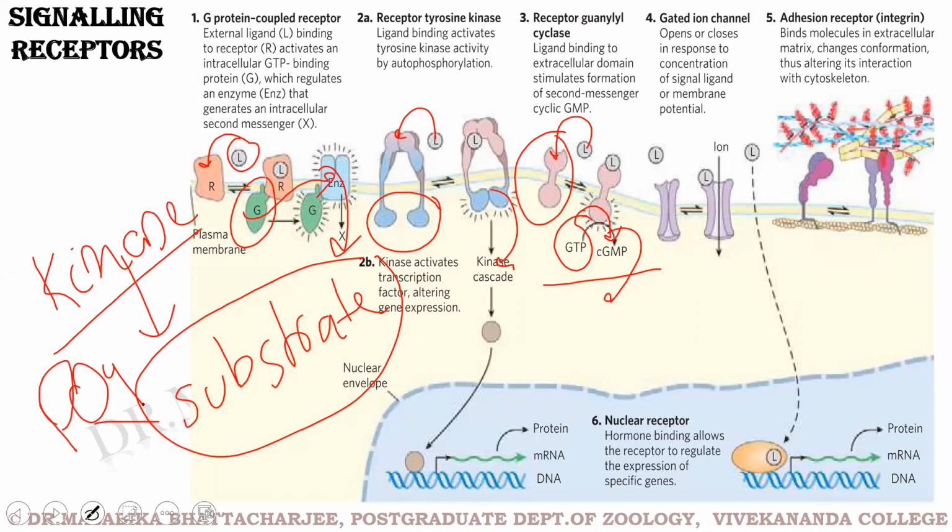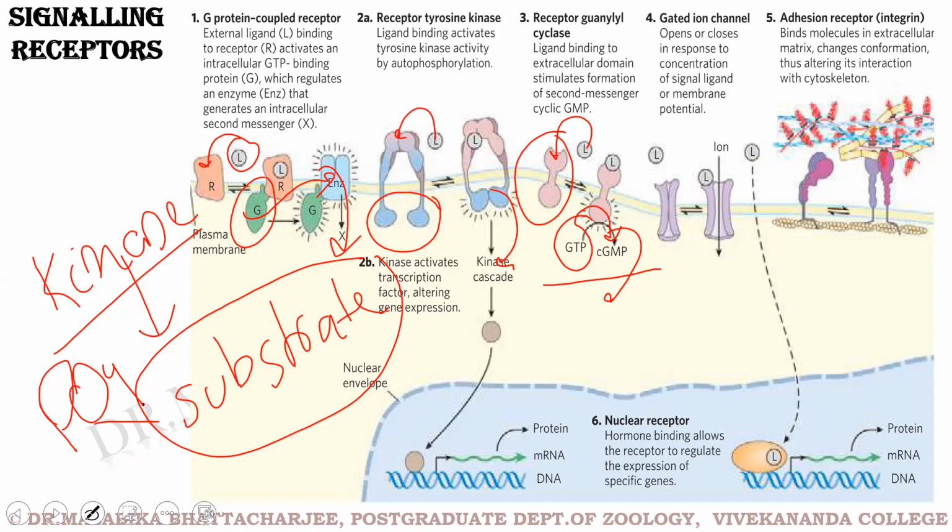Now, this is a reversible process. Just like kinase can add phosphate to a substrate, there is another enzyme, phosphatase, that removes phosphate from the substrate. So you can switch on the activation of a cytosolic protein by adding phosphate to it. You can switch off the activation of a cytosolic protein by removing the phosphate from it. So this is how the molecules within our cytoplasm are activated. Switch on means add phosphate, switch off means remove the phosphate. Okay, so that's the basic principle of activation of the intracellular proteins.